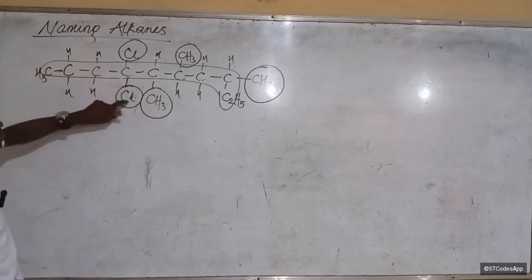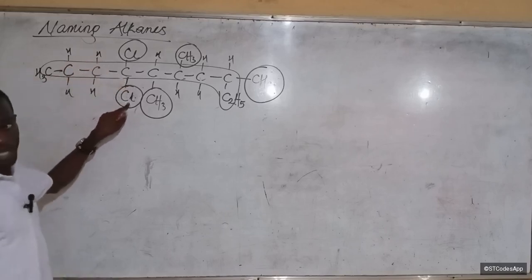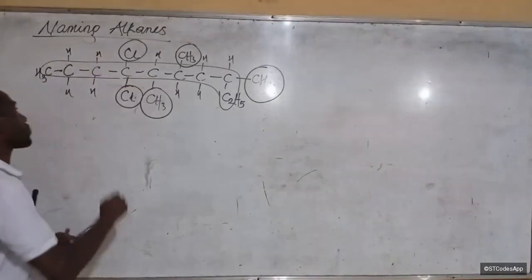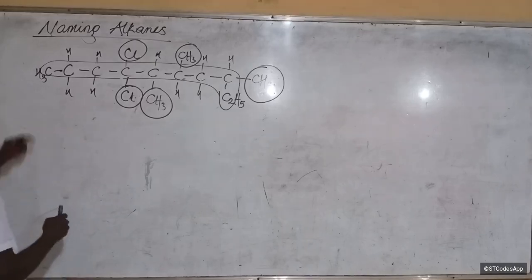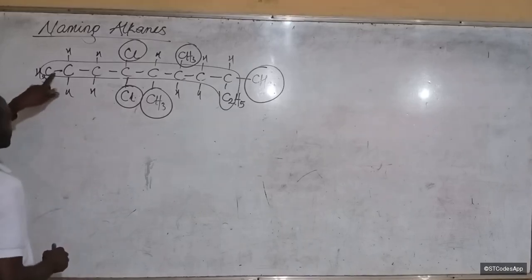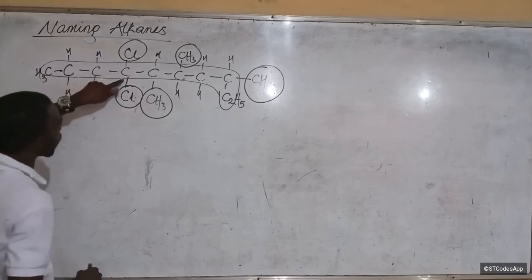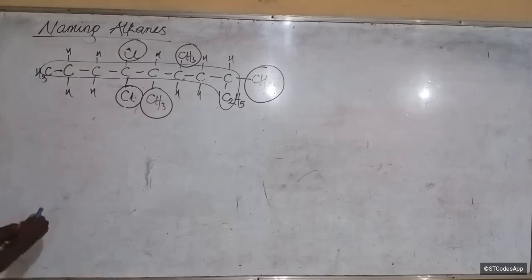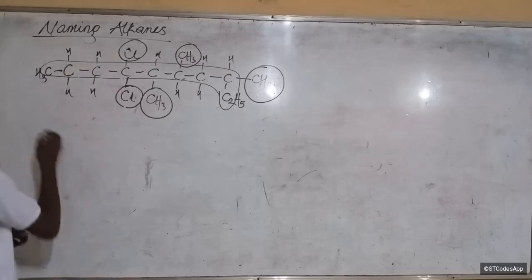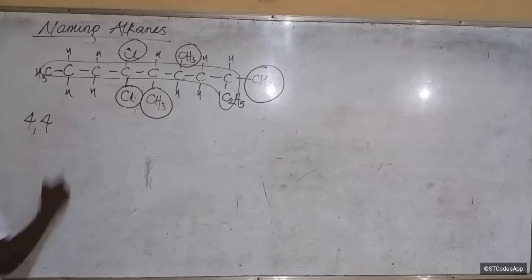The first substituent is on 4. I usually tell my students to use a pencil to annotate, to draw that distance. Let's go again. 1, 2, 3, 4. It's on carbon 4 that we have the first substituent. And in fact, there are two substituents on carbon 4, right? So it means that we have 4, 4.